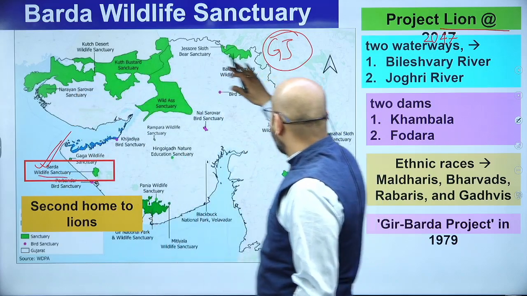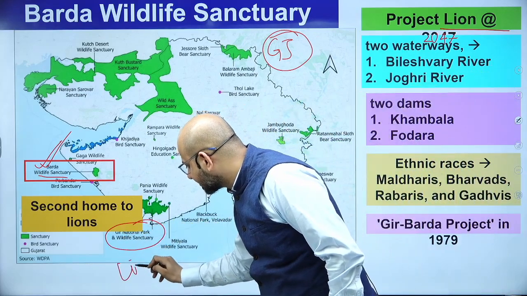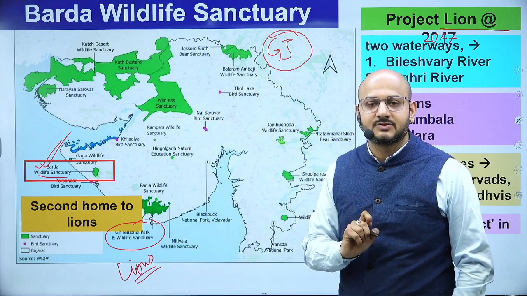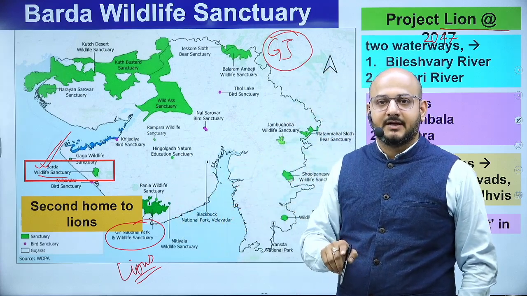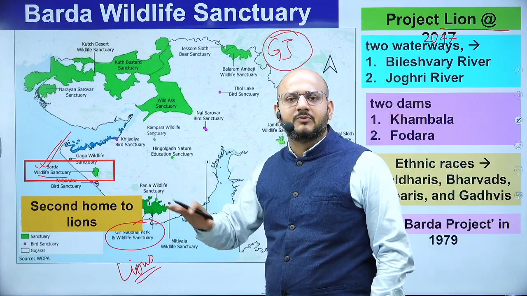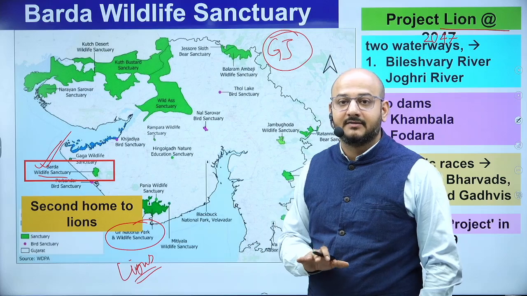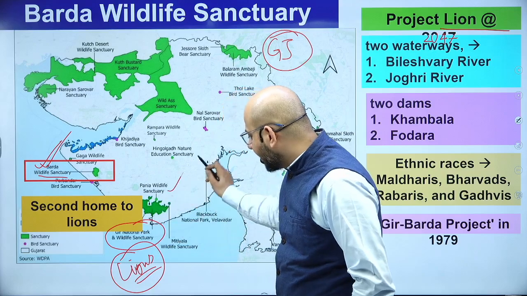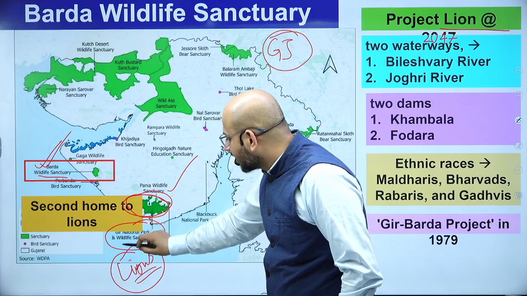Let us look at the Gujarat map, just understand the Gujarat map. Here is Gir National Park where we find Gir lions. And students, one important point here, UPSC already asked this question: which of the following animals are found only in India? There were four statements, like a double-humped camel found only in India. Asiatic lions are found only in India, not anywhere else in the world. So, lions. Here, Paniya Wildlife Sanctuary, Mitiyala Wildlife Sanctuary, in this region you will find Gir lions.